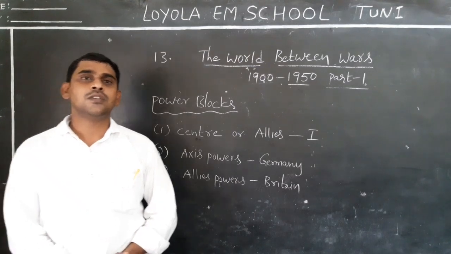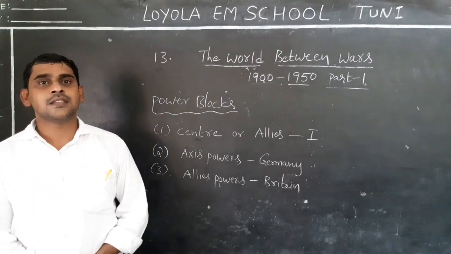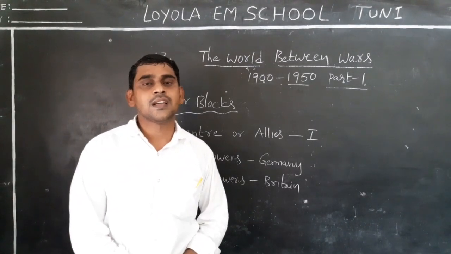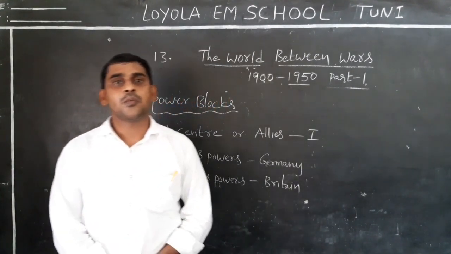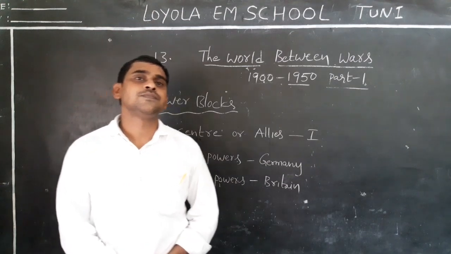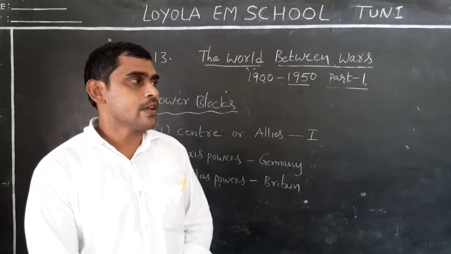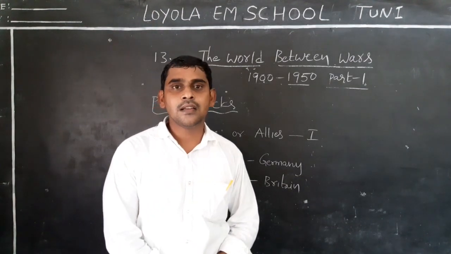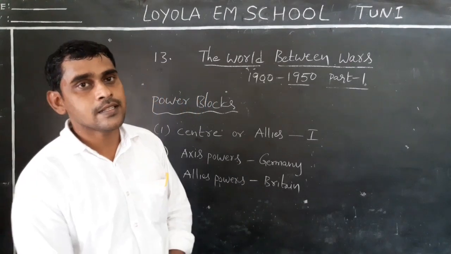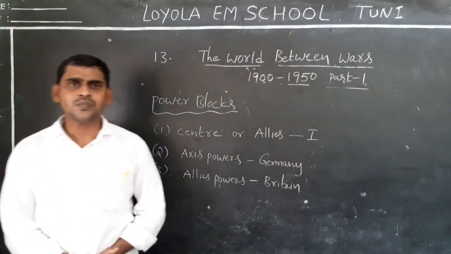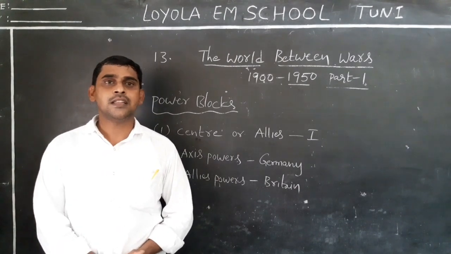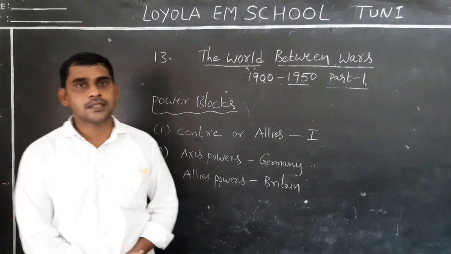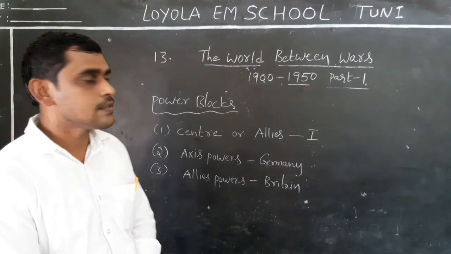Last time I already told you, these countries required raw materials for making their products, and they required markets for their products. So they wanted to establish their authority over all these territories or colonies.